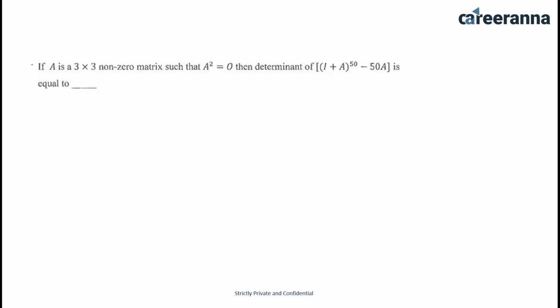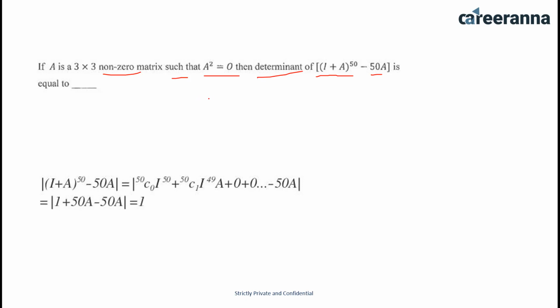Question is, if A is a 3 cross 3 non-zero matrix such that A square equals 0, then determinant of (1 plus A) to the power 50 minus 50A is equal to. So here all of us know that this can be written as 50C0 I to the power 50, 50C1 I to the power 49 into A. Now this term should consist of A square, right? And the value of A square is given, which is 0. So all of the terms after this will be 0.